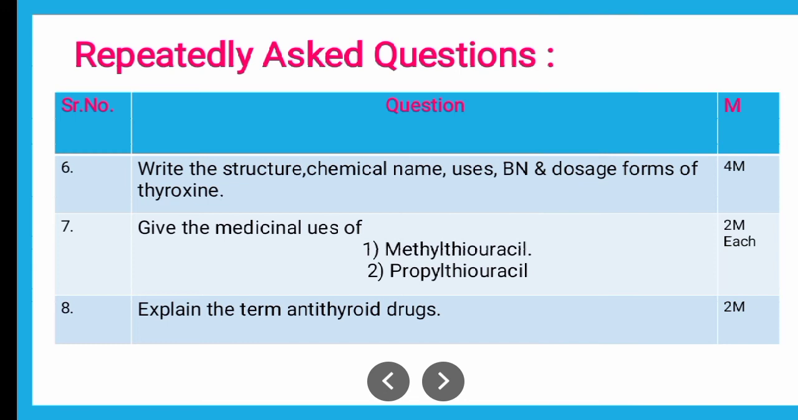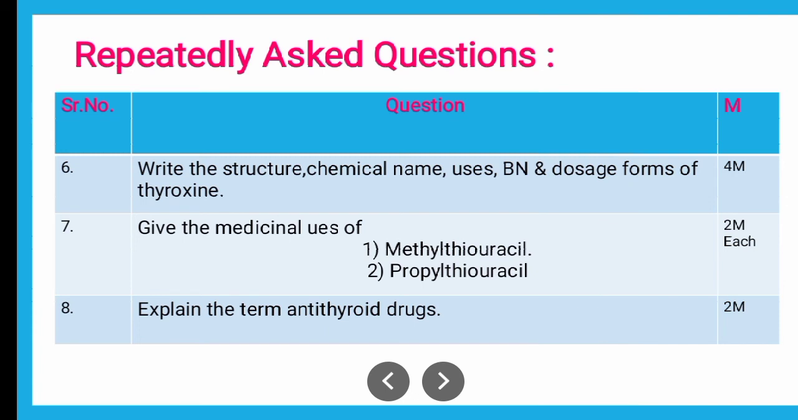So this question can be asked for 2 marks each, wherein they will ask you the uses of that particular drug. Like if they are asking you the uses of methyl thiouracil, they will ask it for 2 marks, and propyl thiouracil for 2 marks. So this way they will ask you the uses, wherein these are the drugs which treat hyperthyroidism, that is nothing but Graves disease, which you can identify by the symptoms, or not symptoms, you can say these are the signs.